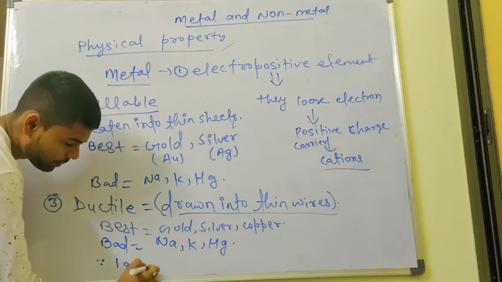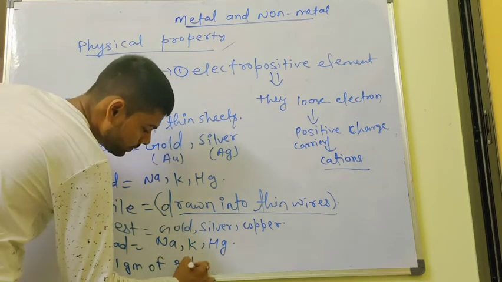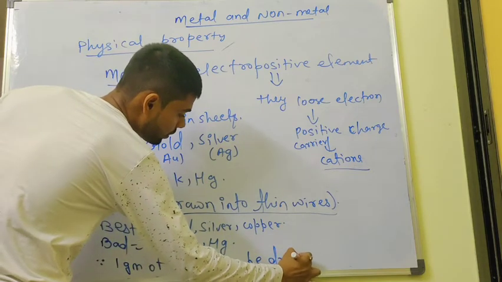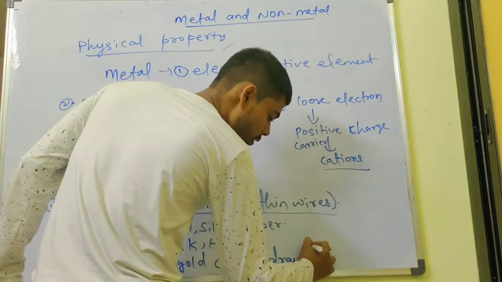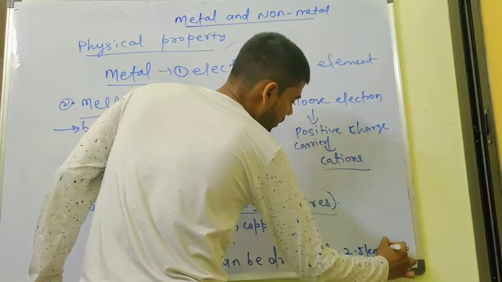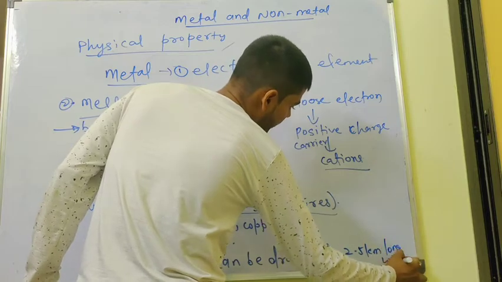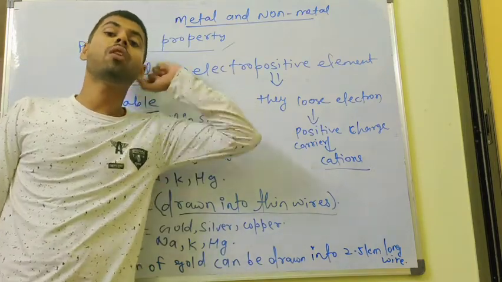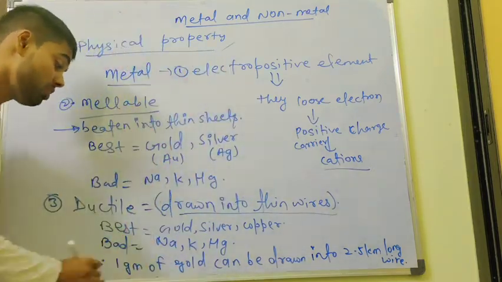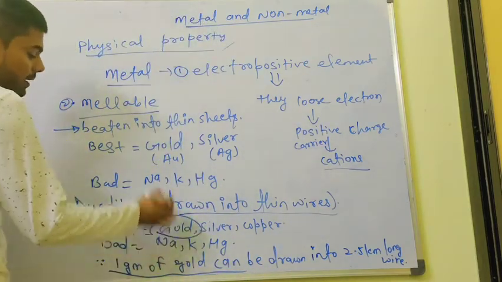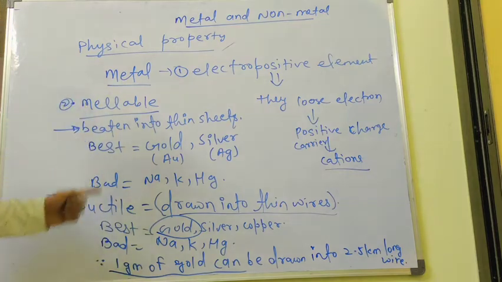1 gram of gold can be drawn into a 2.5 kilometer long wire. We can draw 1 gram of gold into a 2.5 kilometer long wire. So gold is considered the best ductile metal. Now take a screenshot. After that we have to discuss another point.